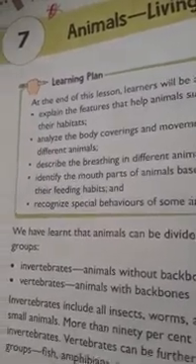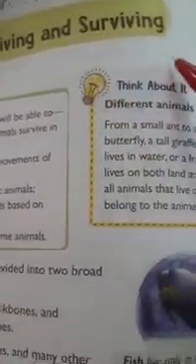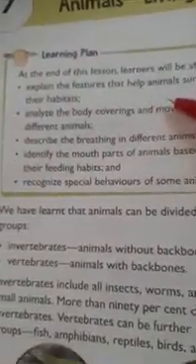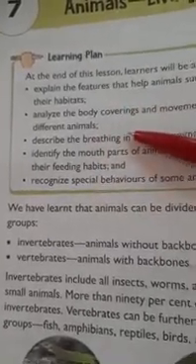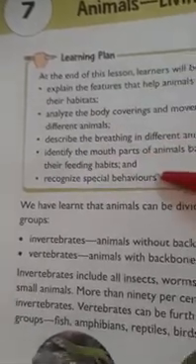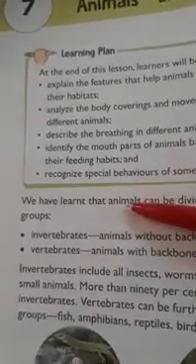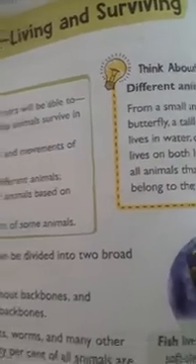In today's video we are going to start lesson number 7, animals living and surviving. Okay children, at the end of this chapter you will be able to explain the features that help animals survive in their habitats, and you'll be able to analyze the body coverings and movements of different animals, breathing in different animals, mouth parts, and their feeding habits of animals. We will also see the special behaviors of some animals. Let's start our lesson, animals living and surviving.